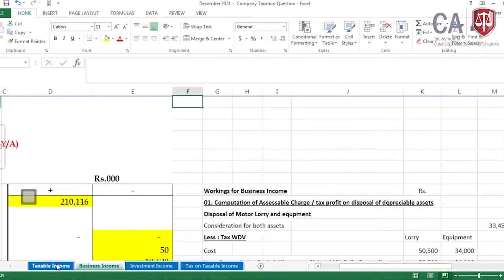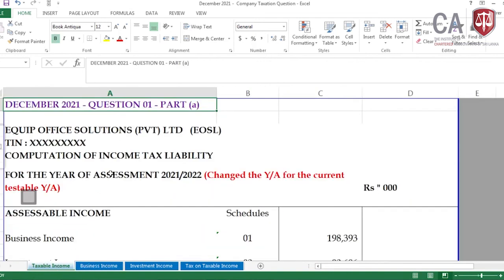Let me wind up this part A discussion of question 1. Please go through and please practice. This is one of the good questions for you to earn marks. When doing this question, time management is critical. Let me wind up this question and answer discussion. Thank you.